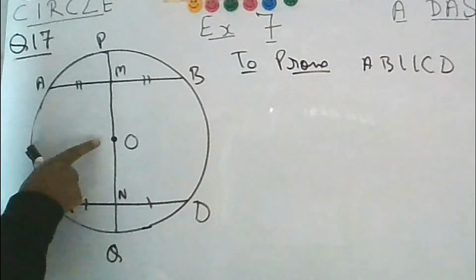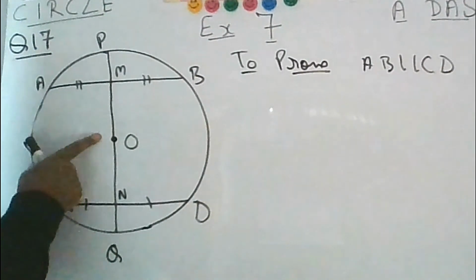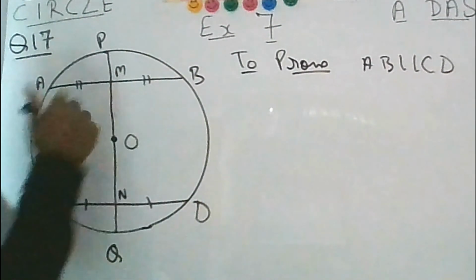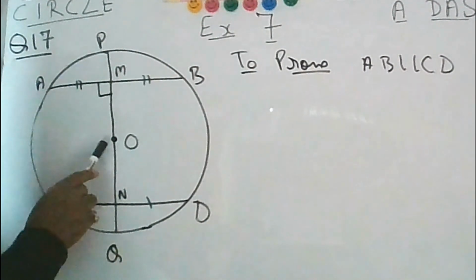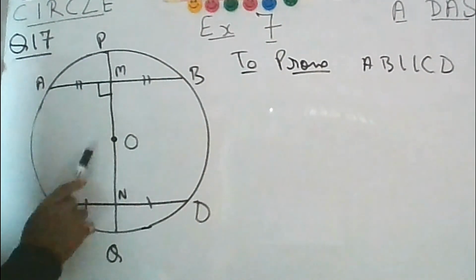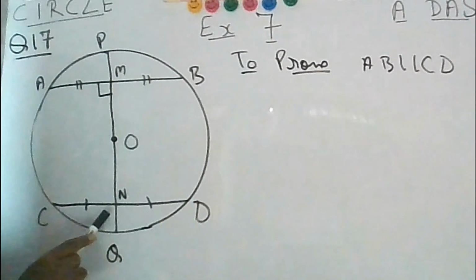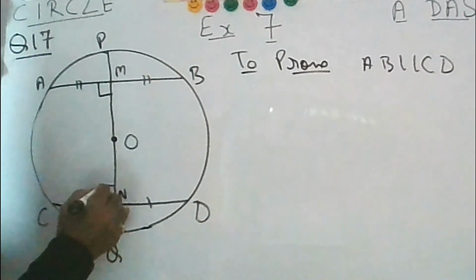So if you join a line from the center to the midpoint of a chord, then that line will be perpendicular to the chord. So this angle must be 90 degree. Similarly, somewhere on this diameter PQ you are having the center. If you join a line from the center to the midpoint of the chord, CD is the chord and N is the midpoint, then that line will be perpendicular.